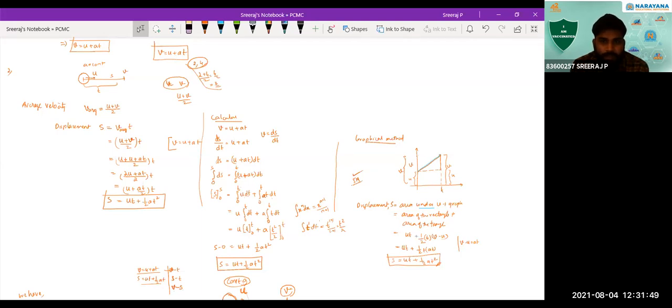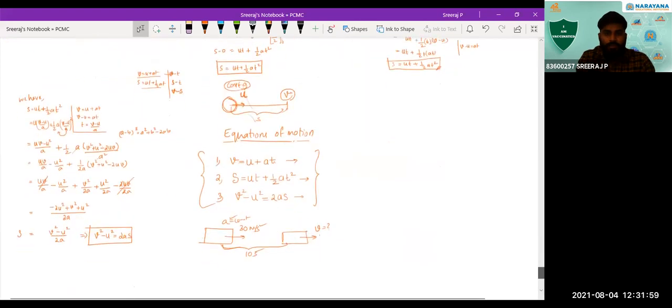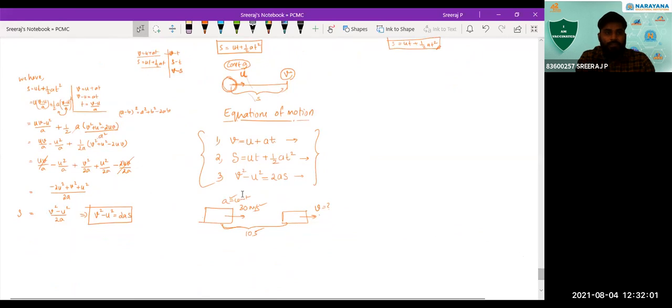And in the graphical method also, you can see how we have taken that. Area under the velocity-time graph gives you the displacement, right? And the last equation, this is how we derive it. From s is equal to ut plus half at square we started, and ended at v square minus u square is equal to 2as.